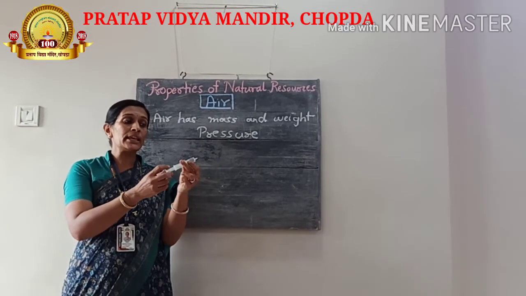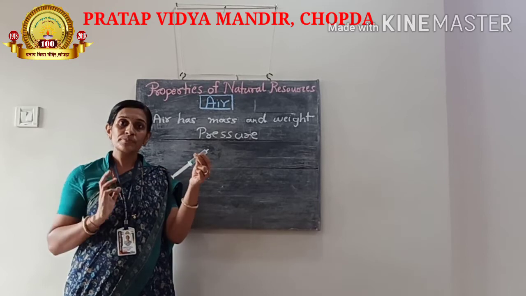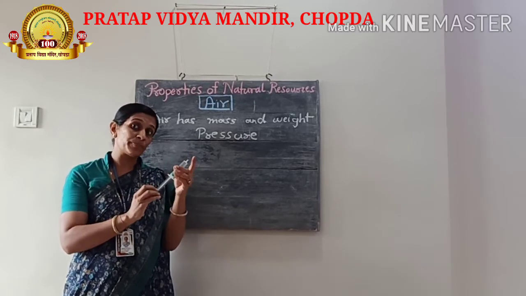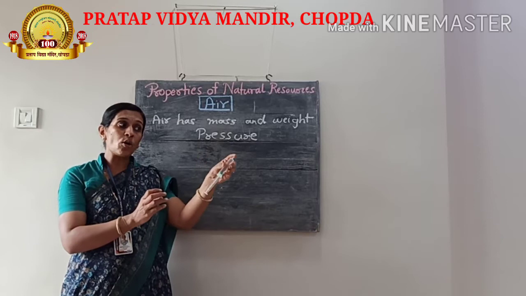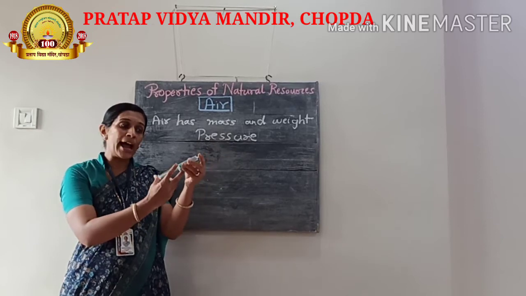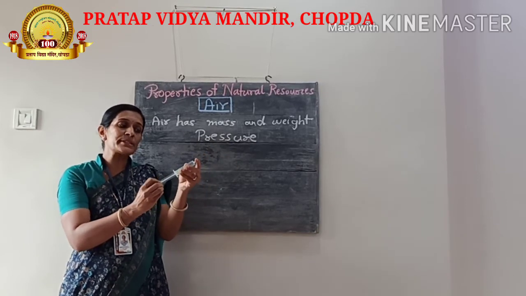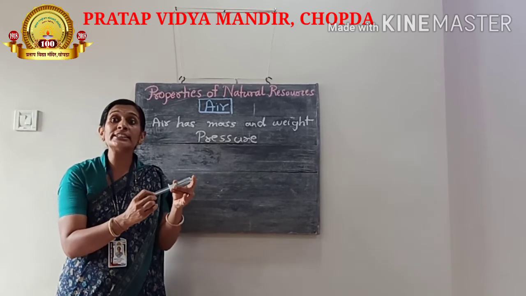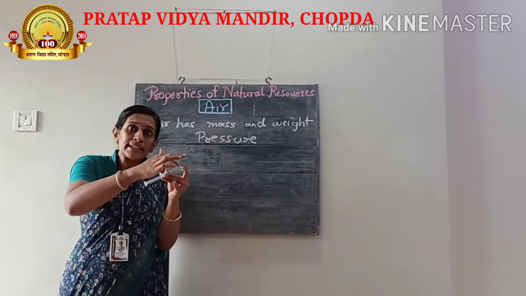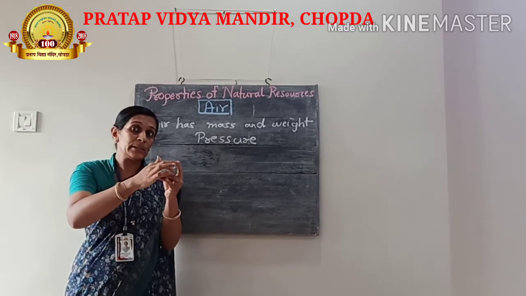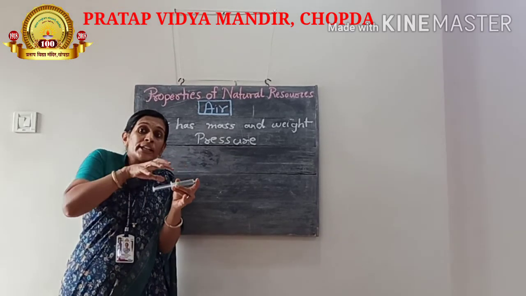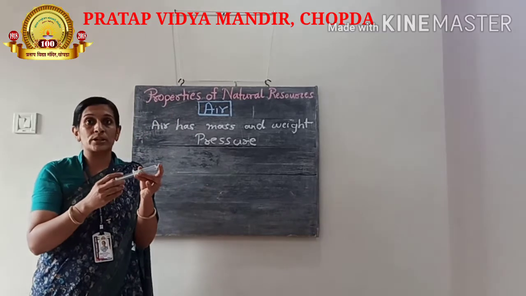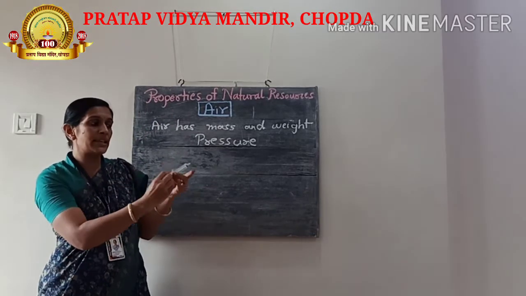Now, you see that I pull the piston and it remains in this position. Now, if I close the open end of this and try to put the piston back into the position, it does not go. Why does this happen, students? Because there is air inside this which I am not allowing to come out. This piston pushes this air.